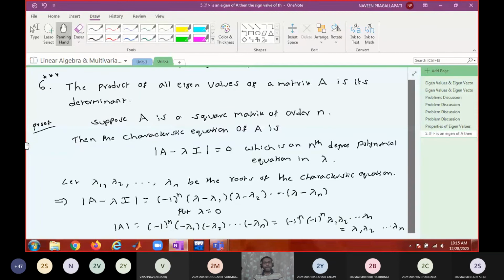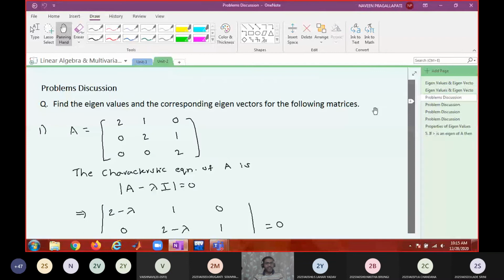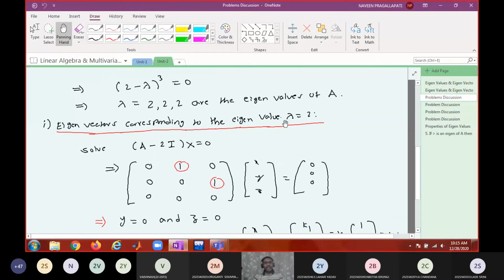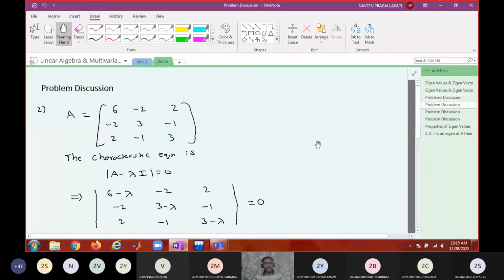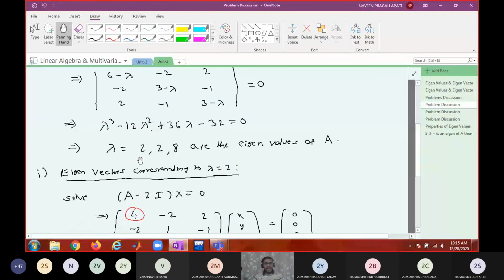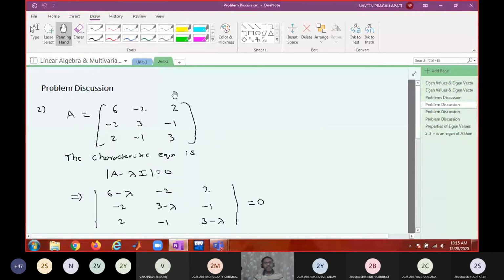Yes. Now we shall verify whether our previous one is correct or not. What is the determinant here? See, it's a triangular matrix. Determinant is the product of diagonal elements, 2 into 2 into 2, 8. And eigenvalues are also 8. That is an obvious simple example. And here, what are the eigenvalues? 2 to 8. That means what should be the determinant? 8 2s are 16, 16 2s are 32. All of you in a rough note, please find out the determinant and see whether the determinant is actually 32 or not.